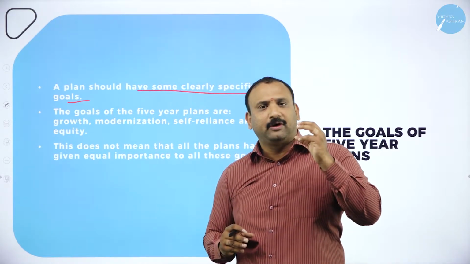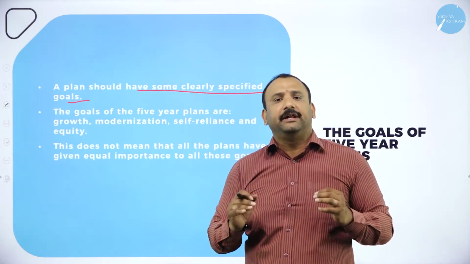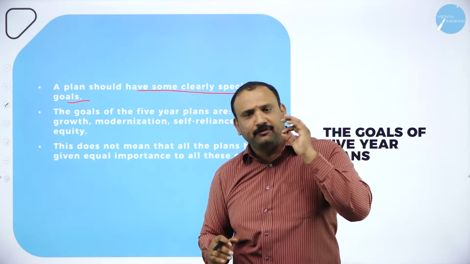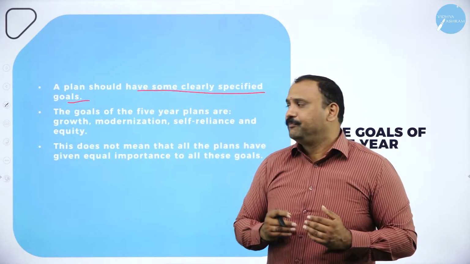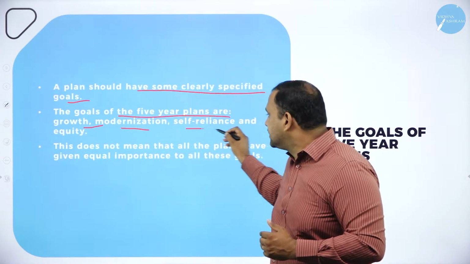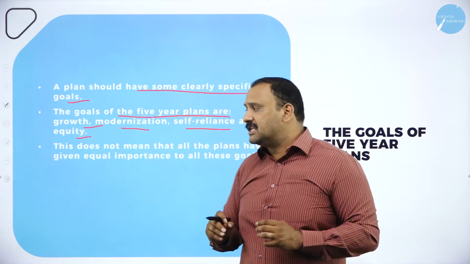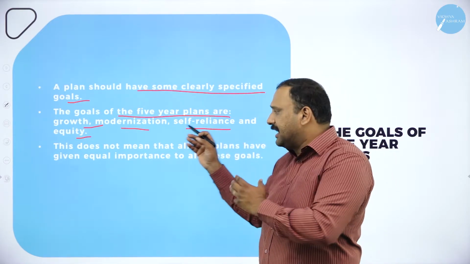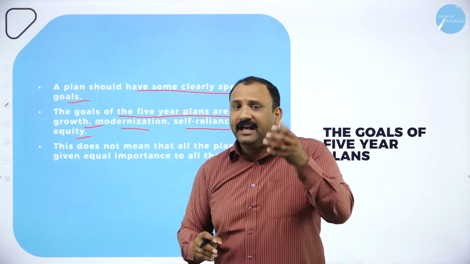We wanted ourselves to create an identity saying that India could be a self-reliant country which could develop under any situation and provide its citizens the best of the facilities and benefits so that the country can progress at any point of time. Secondly, the goals of the 5-year plans are growth, modernization, self-reliance, and equity. Now look at the ideology itself, the objectives itself. The first objective is growth, followed by modernization, self-reliance, and equity. We are going to learn about these terms individually in the coming sessions.